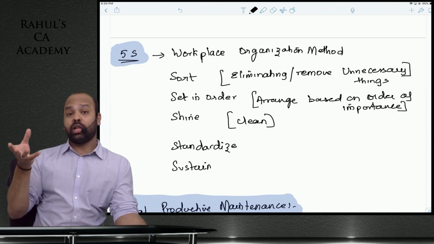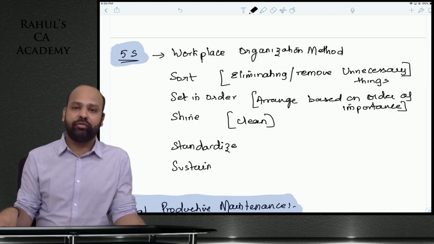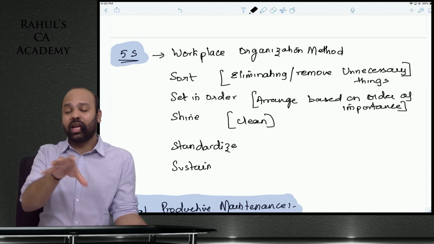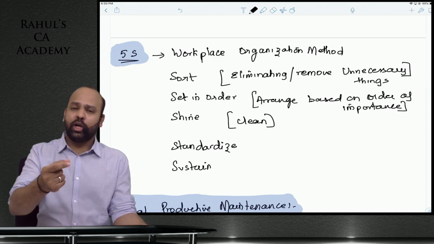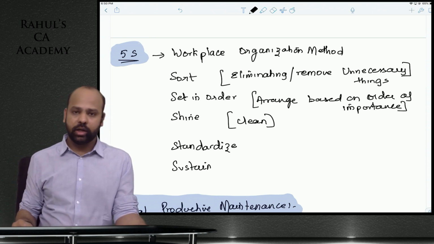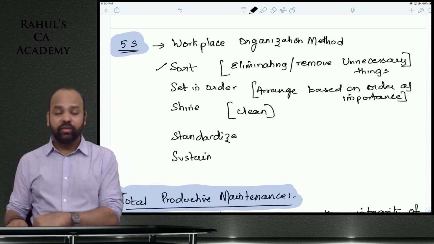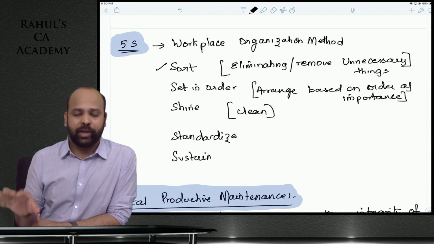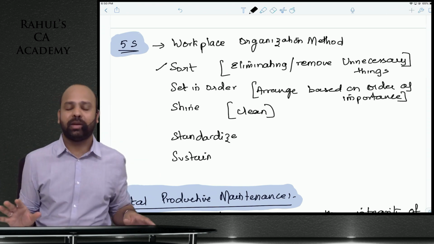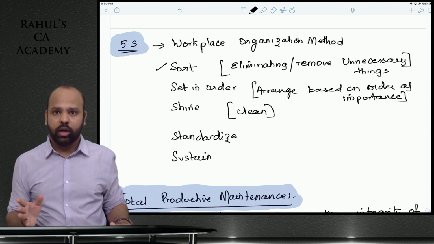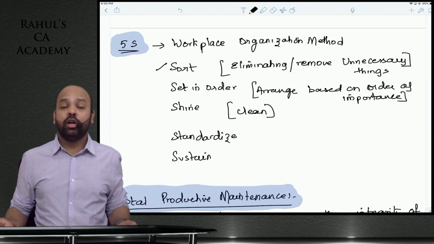I also told you what are the practical difficulties in implementation of 5S, how organizations have failed, matlab real life mein, because one thing cannot suit all the employees. Usme I told you there are a lot of difficulties faced practically. But anyways, guys, this 5S means sort. Say if I want to organize my stores department, for example, it says sort out first what is required, what is not required. Remove all the unnecessary things.